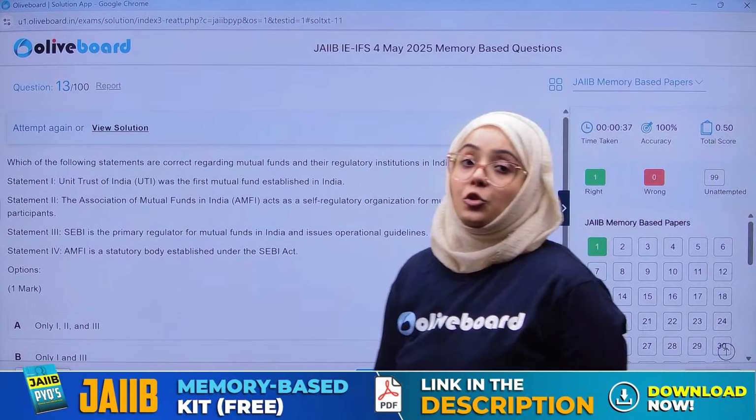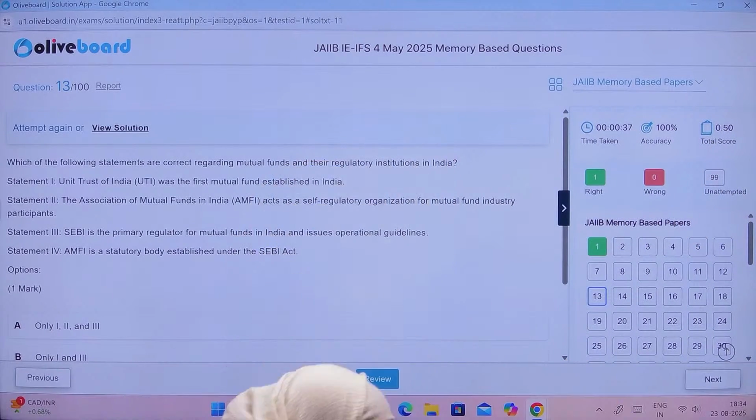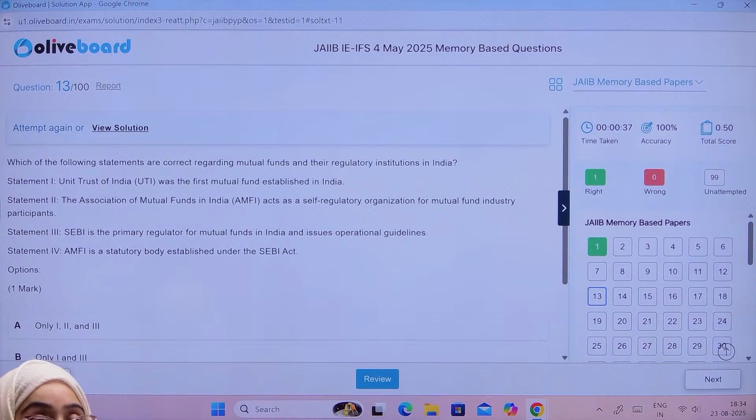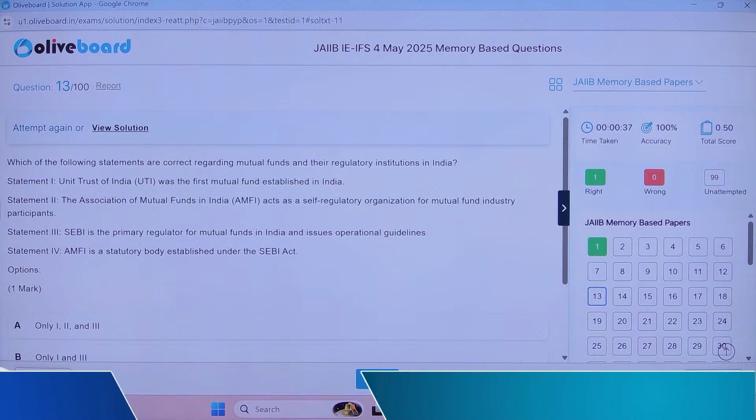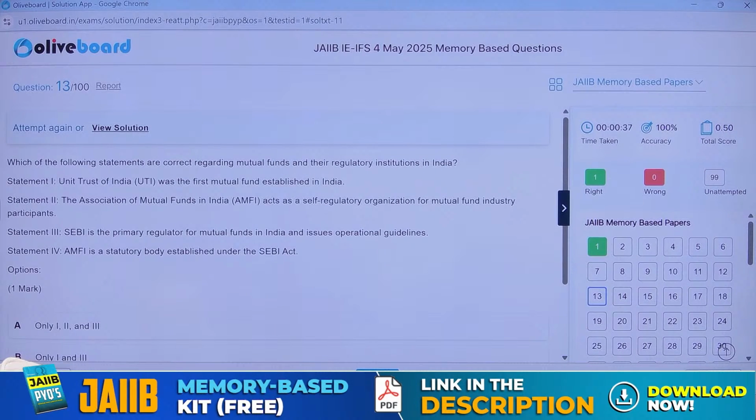Very simple. So there are two regulators in the mutual fund market. We already know. The first is the self-regulatory organization, which is called the Association of Mutual Fund of India, and the second is SEBI. SEBI, the Securities and Exchange Board of India, regulates the mutual fund market. Now we have to select the correct statement here, everyone.